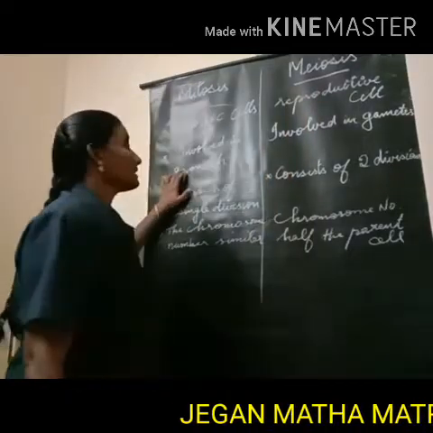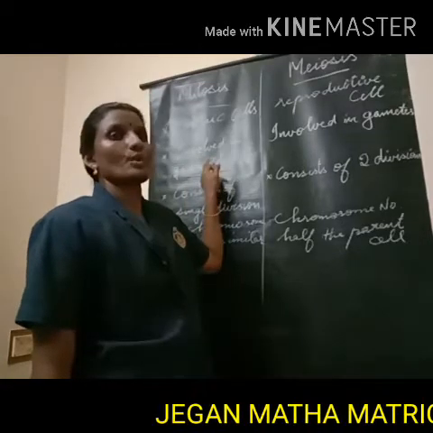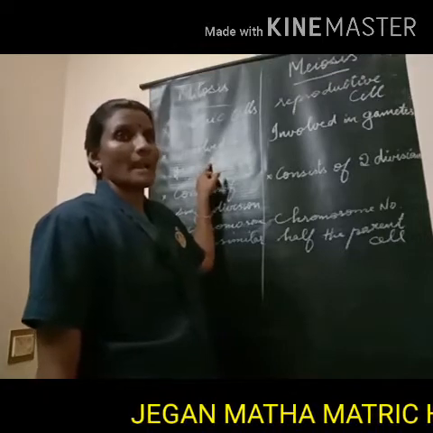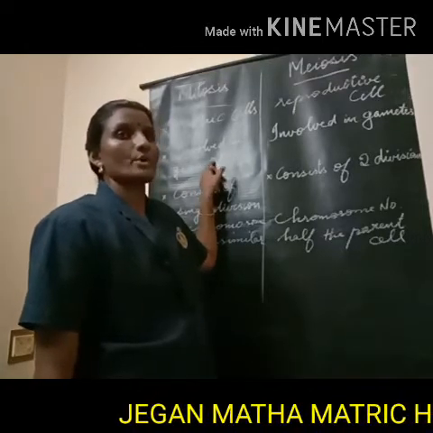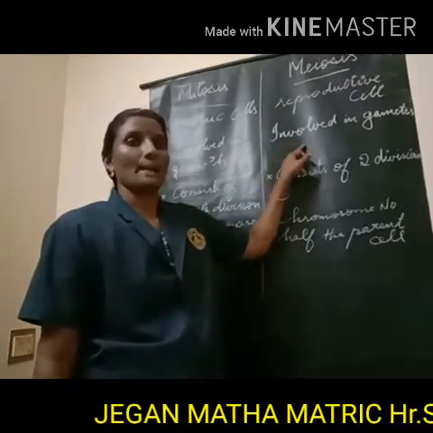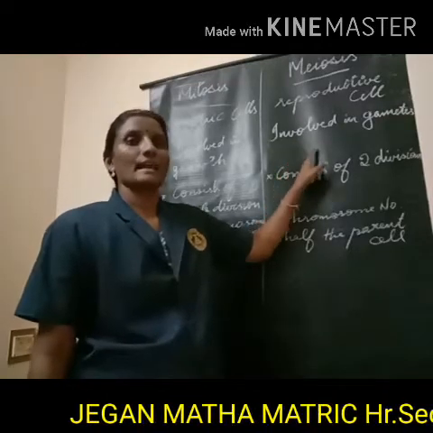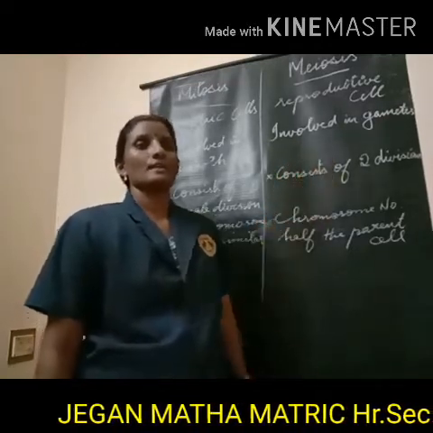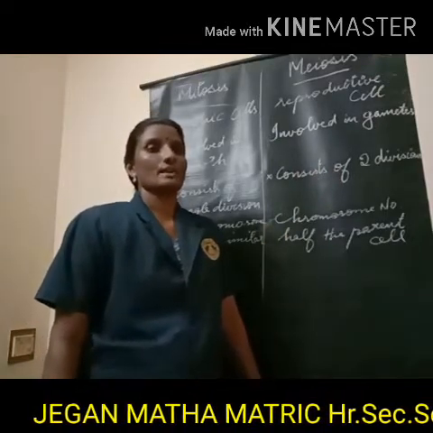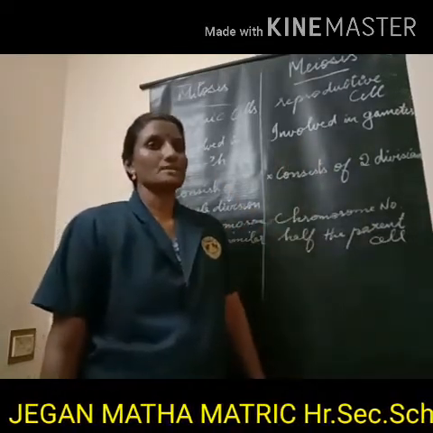Mitosis is involved in growth and occurs continuously throughout life. Meiosis is involved in gamete formation only, and only during the reproductively active age. Only during the reproduction time will meiosis take place in the gamete cells.